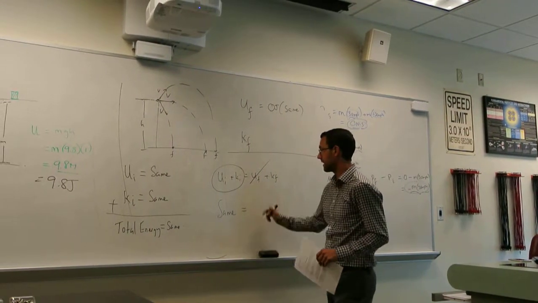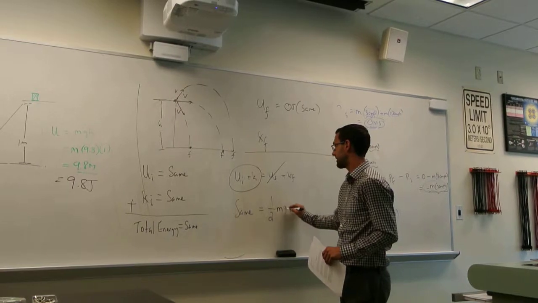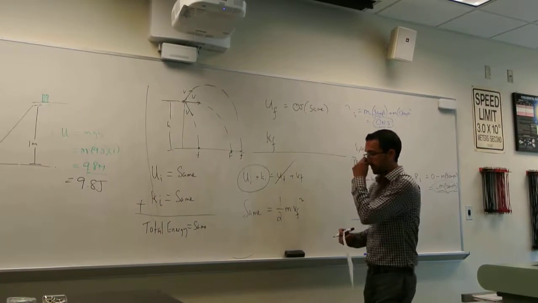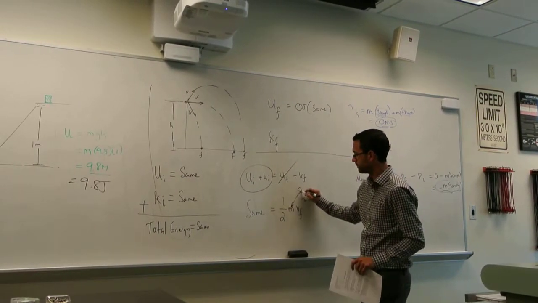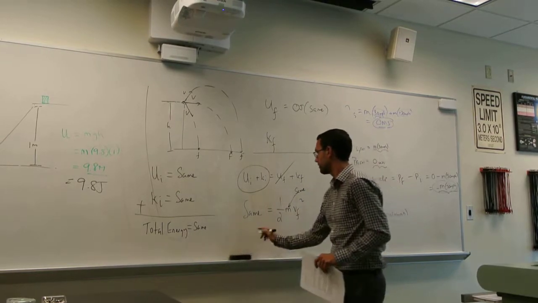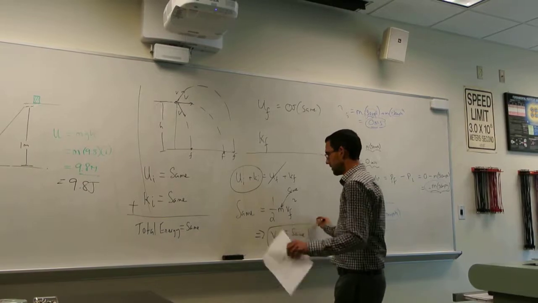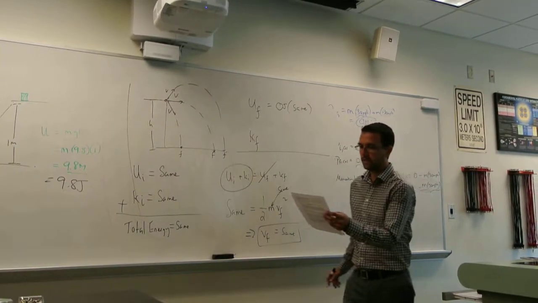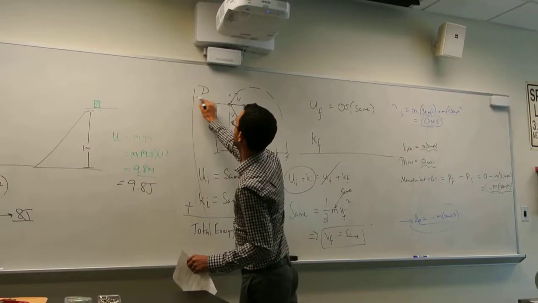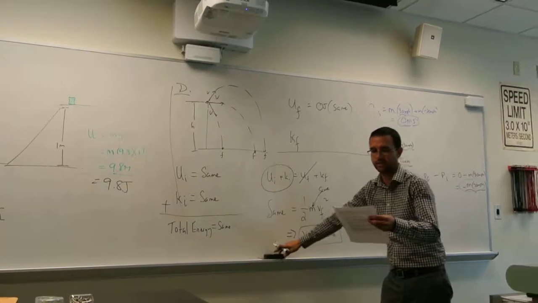So you can write kinetic final as 1/2 mass times V final squared. But since the mass is the same, this would imply that V final is the same in all cases. Okay, so the answer to this one would be all of the balls would have the same exact speed. So that would be D.